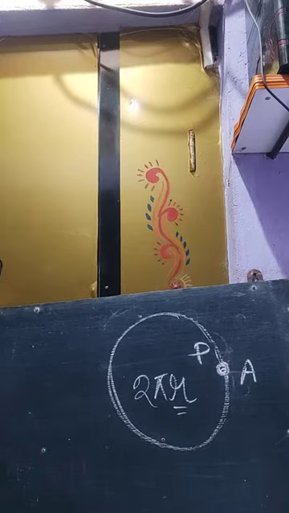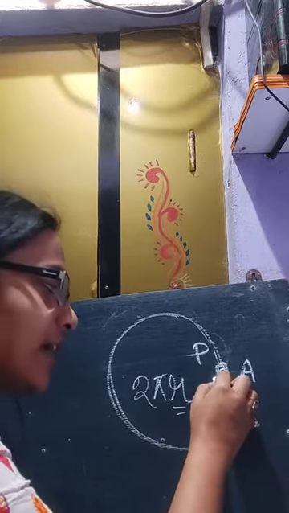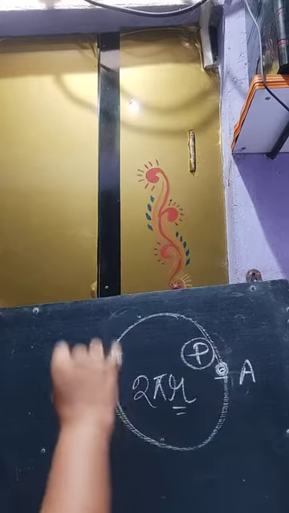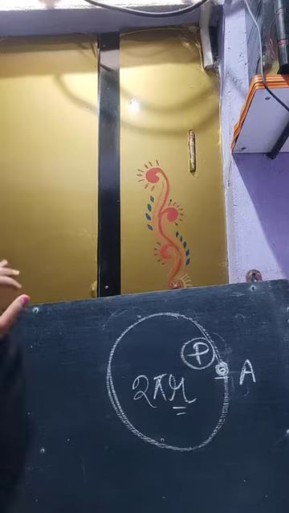But what will be the displacement? Displacement is 0. Why 0? Because the initial position of this particle P is the same as the final. Therefore, if the initial and final position of a body is the same, then the displacement of that body is 0. Okay. So, what is the SI and CGS unit of distance and displacement? The SI unit is meter and the CGS unit is centimeter. Hopefully it is clear to all.